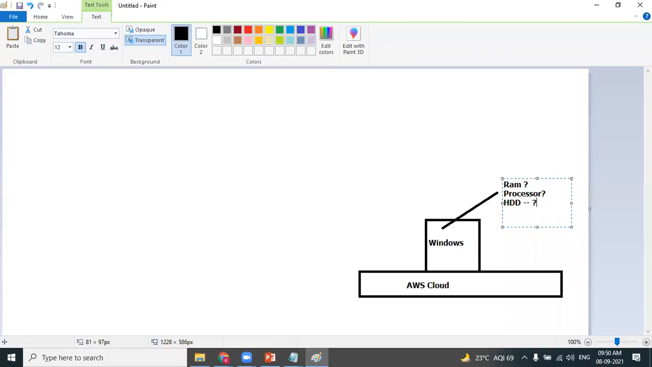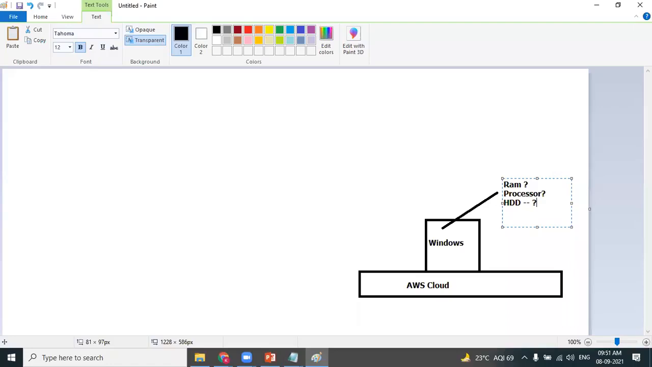As I said, if you want to run a particular virtual machine, whether it is on VMware or on AWS cloud, the concept remains the same. You need to allocate hardware components. You need to allocate RAM to that particular machine. You need to allocate a processor to that particular machine. You need to allocate storage for that particular machine, that is, you need to allocate a hard disk. Then only can the virtual machines be created, whether on VMware or on the cloud.